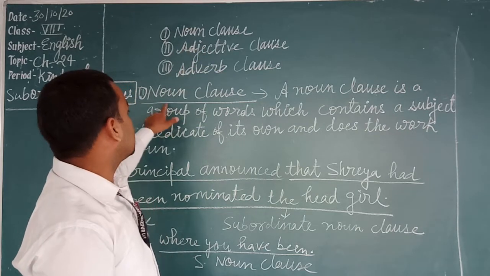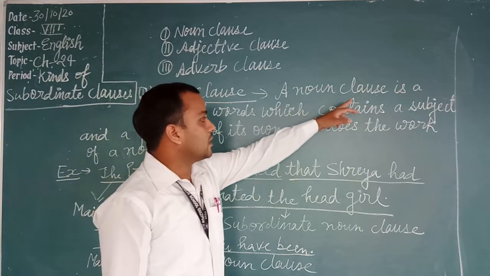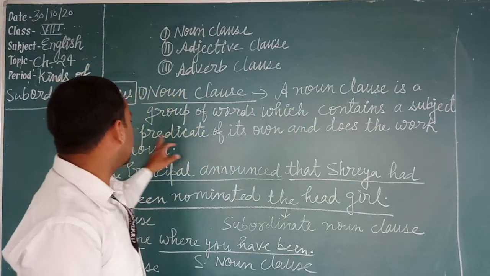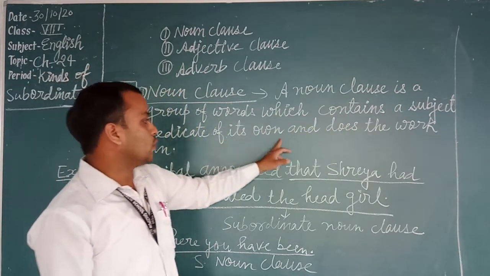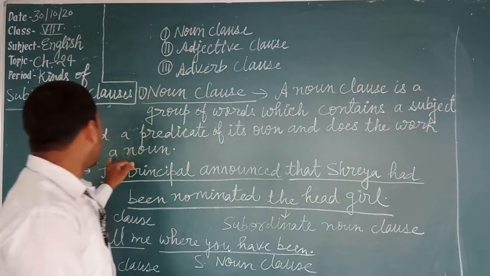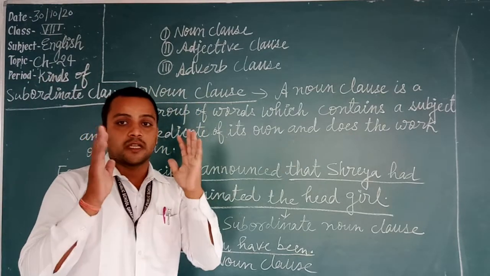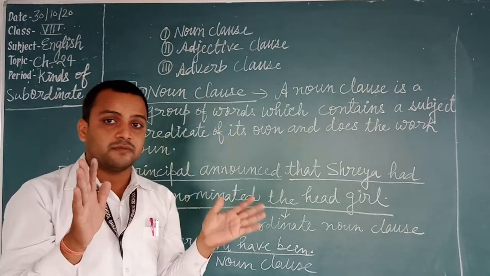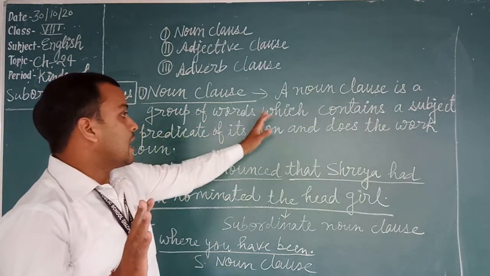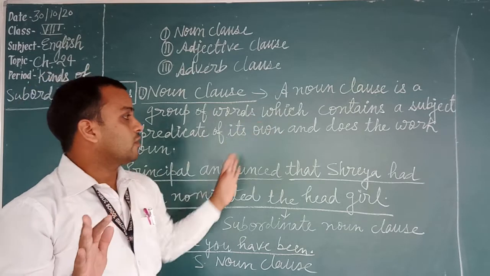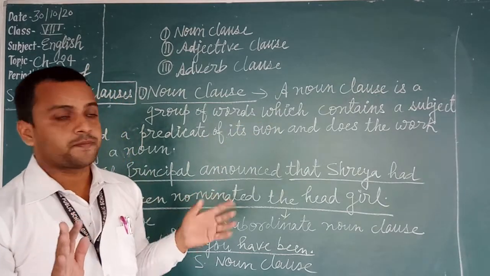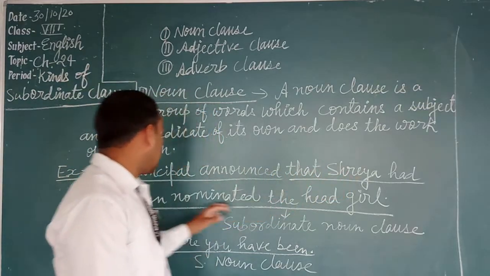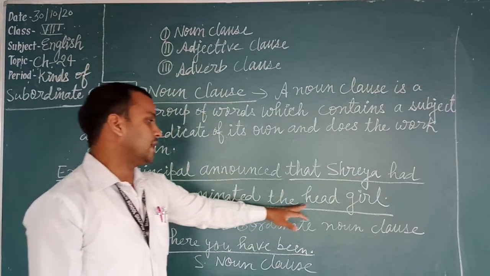So what is a noun clause? Just see here. A noun clause is a group of words which contains a subject and a predicate of its own and does the work of a noun. It means a noun clause contains a subject and a finite verb and a predicate, and it does the work of a noun. Okay? See the example. The principal announced that Shreya had been nominated the head girl.